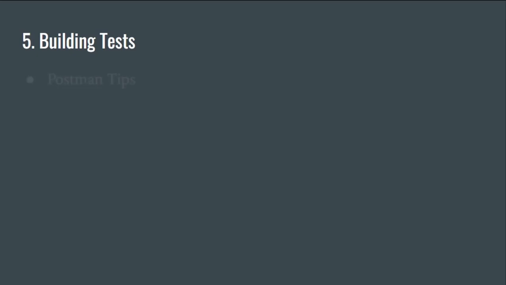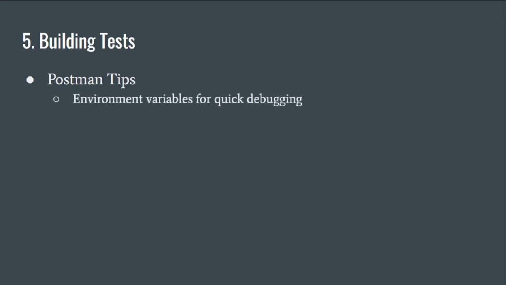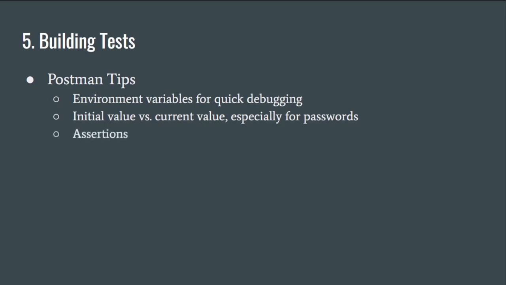So then I built some tests. Let me talk a little bit about some of the Postman tips and tricks that I've got in my process here. I mentioned earlier that I use environment variables for some quick debugging, just because it's going to save the value of those variables in the environment menu there. So that's really nice for just building quickly. I also mentioned the initial value versus the current value, and also that you can have default and secret values for your environment variables. But let's go ahead and dig into some assertions.